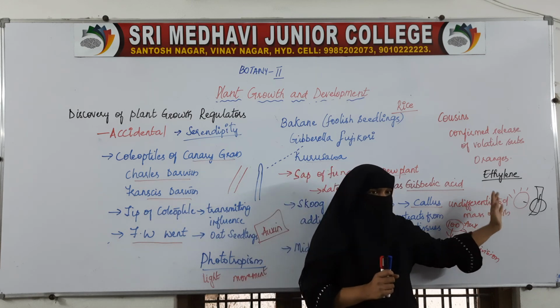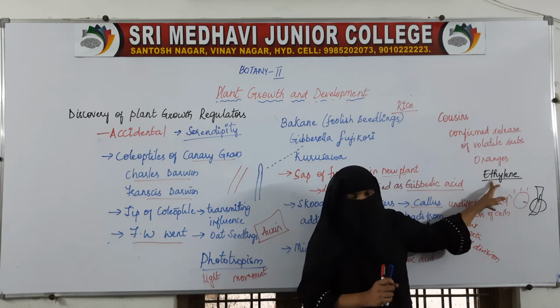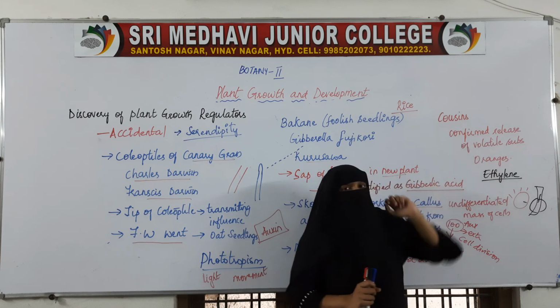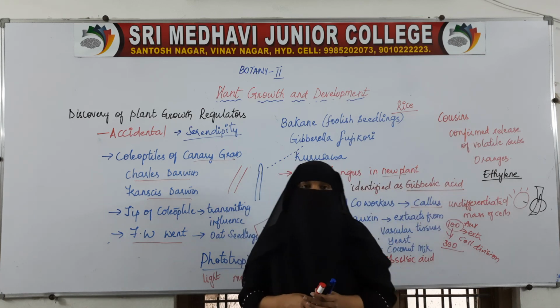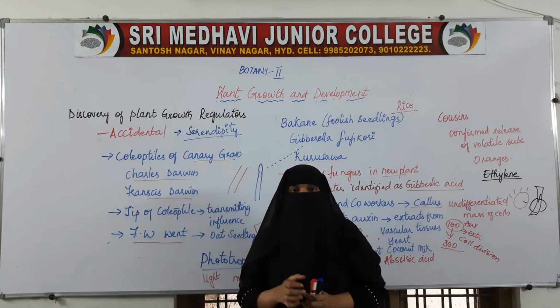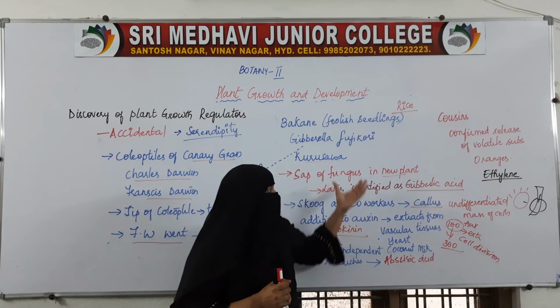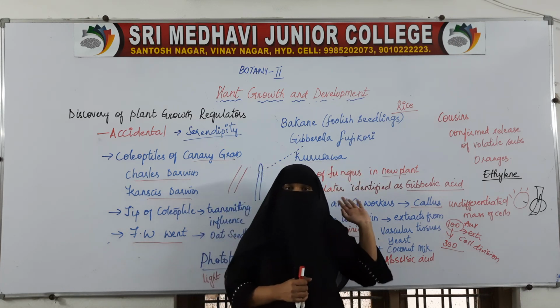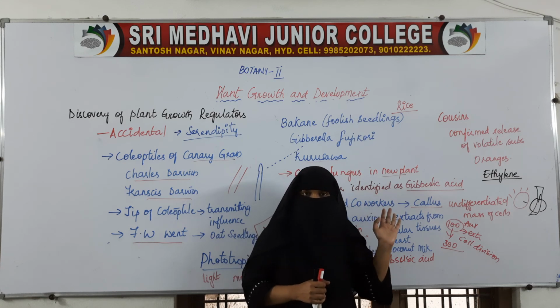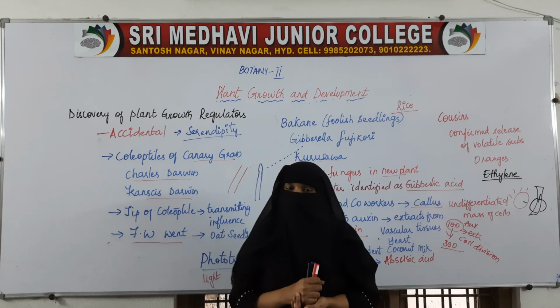So here, the ripening of the fruit is because of a gaseous substance called ethylene. It was confirmed by Cousins. So this was all about the discovery of how plant growth regulators were discovered and who discovered them. In the next class, we will see in detail about each of the plant growth regulating substances, that is auxins, gibberellins, cytokinins, ethylene and abscisic acid. We will start with auxin in the next class.